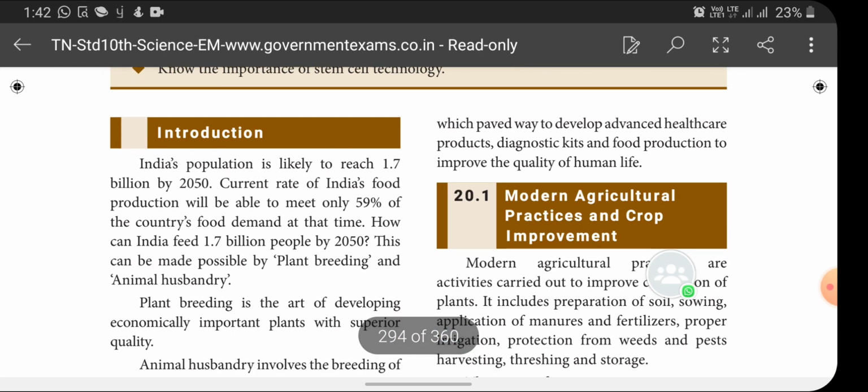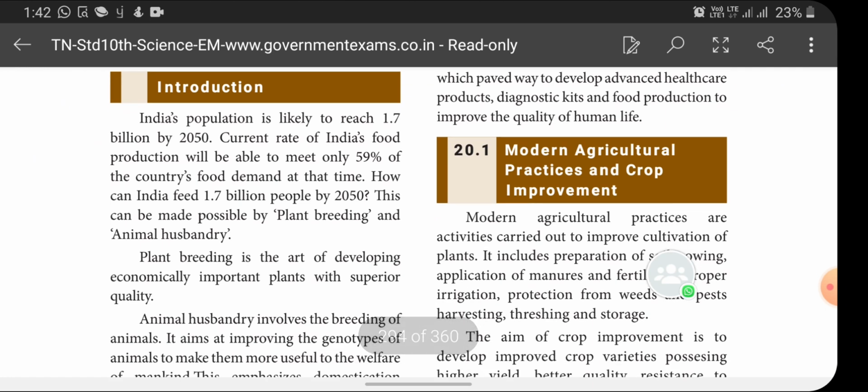Introduction. India's population is likely to reach 1.7 billion by 2050. The current rate of India's food production will be able to meet only 59% of the country's food demand at that time. How can India feed 1.7 billion people by 2050? This can be made possible by plant breeding and animal husbandry. In this topic, we are going to discuss plant breeding and animal husbandry.